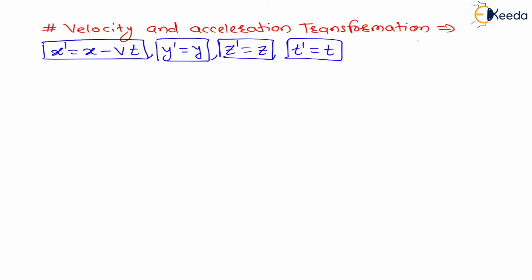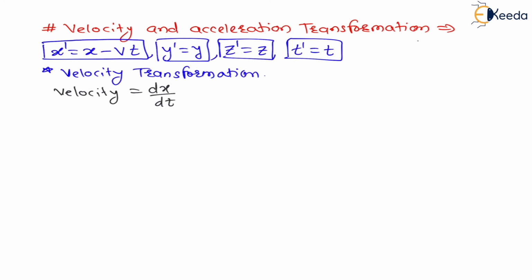Now let us understand velocity transformation first. First of all, I will do velocity transformation, then I will do acceleration transformation. I will prove that after velocity transformation, the velocity changes. As the frame of reference changes, the velocity changes. That I will prove here, right? Now my dear students, what is velocity? Velocity is nothing but the rate of change of displacement with respect to time, that is dx by dt, right?